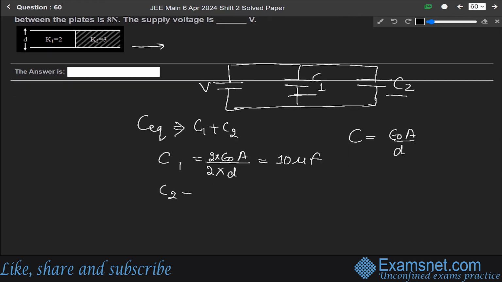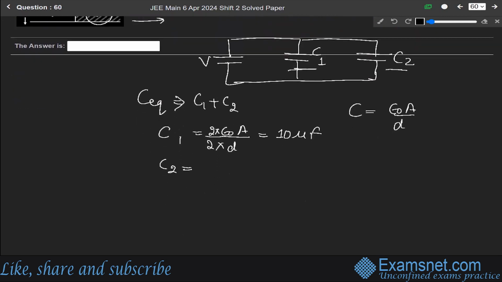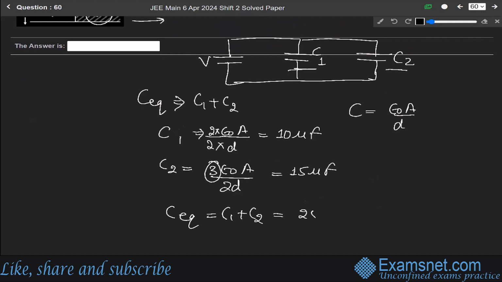Now C2, since K2 is 3, is 3 epsilon naught A over 2d. Here K1 is equal to 2 and K2 equals 3, so C2 will be equal to 15 microfarad. So C equivalent is C1 plus C2, and solving it, we get 25 microfarad.